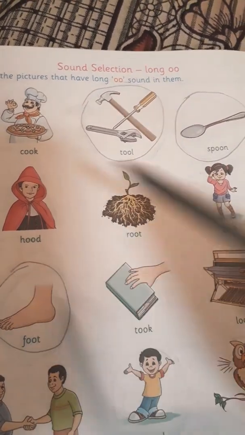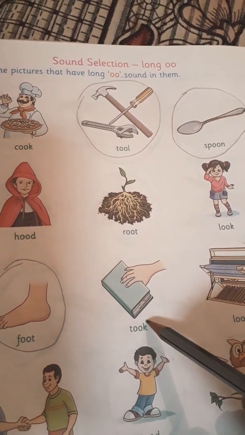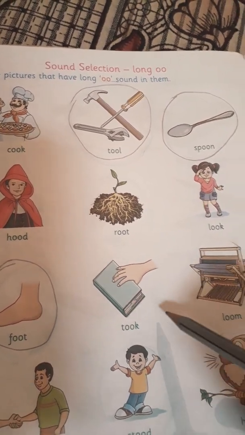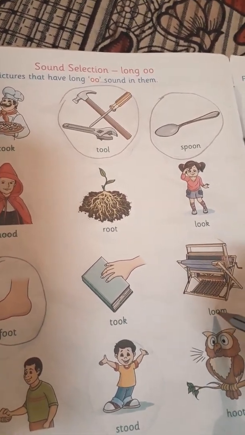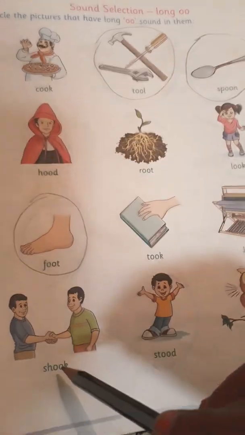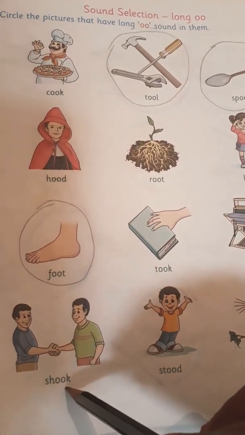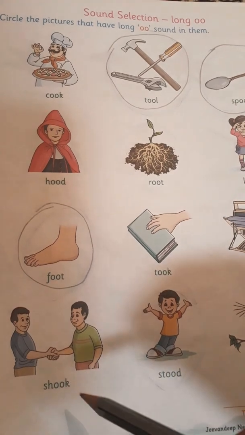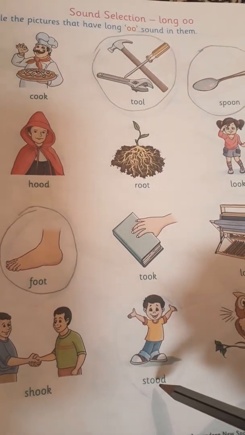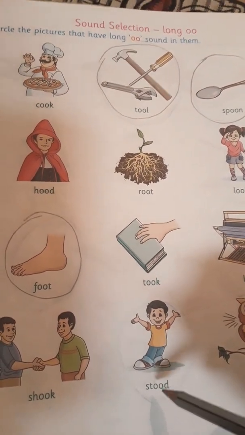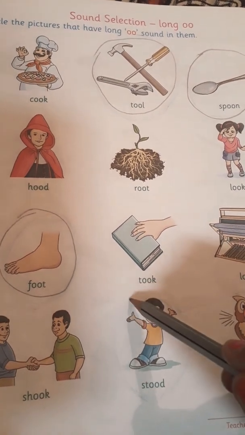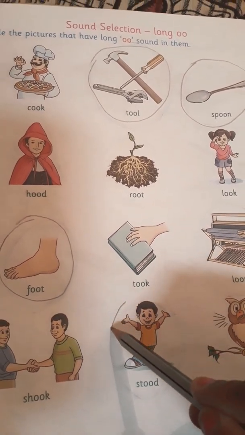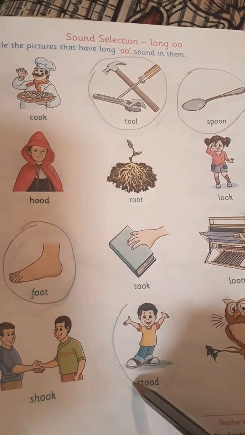Okay, the next one, took. Loom. Shook. Stood. This is called a long O sound word.